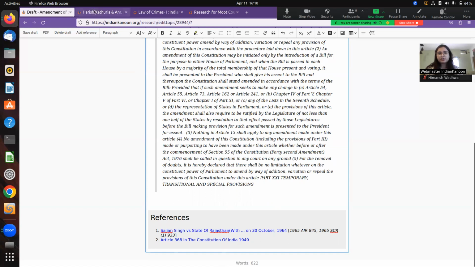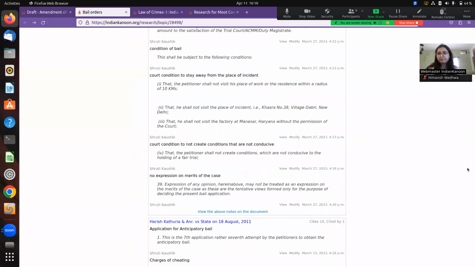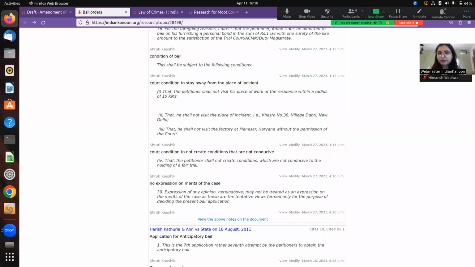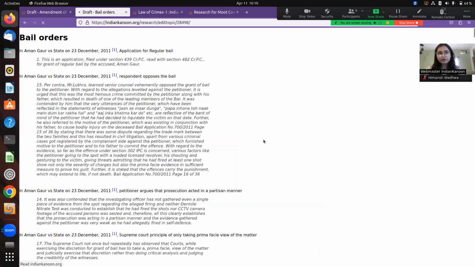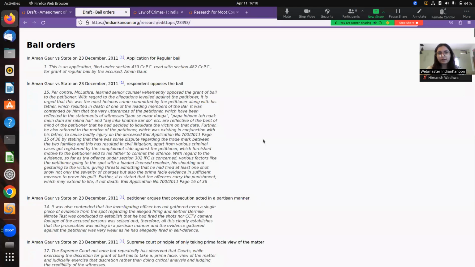I can also show that to you with my work on bail orders. Once I export my research on bail orders, this is a fairly bigger document since I've been working on it for some time.